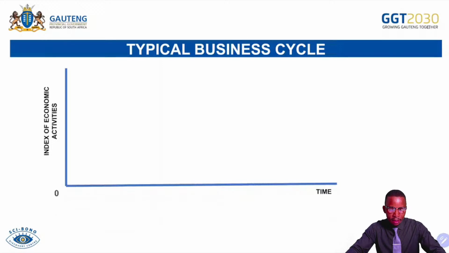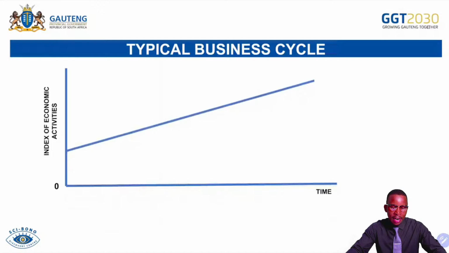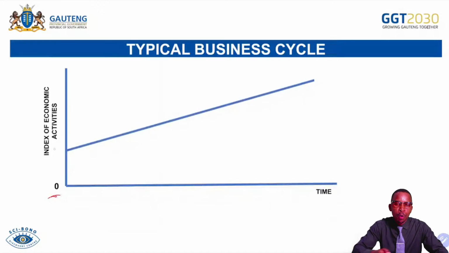And then everything there begins at zero, but be aware that there is no country with an economy at zero. That's why our trend line doesn't begin here at zero. It starts somewhere, because every country has something available in terms of economic activities.